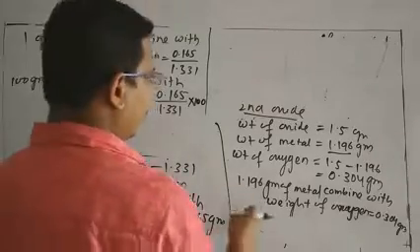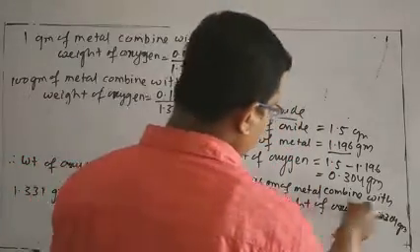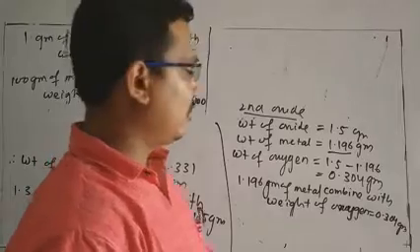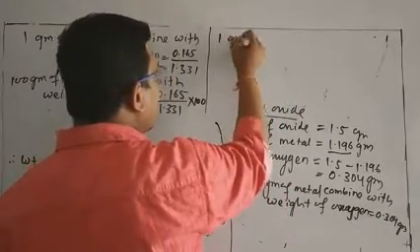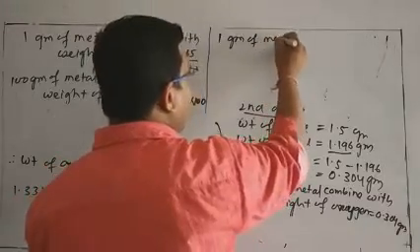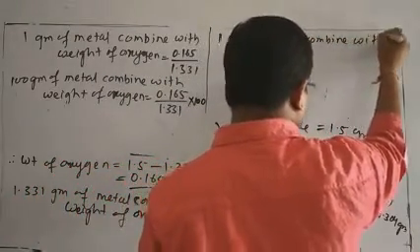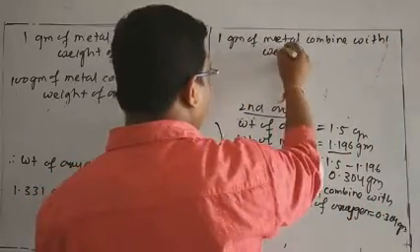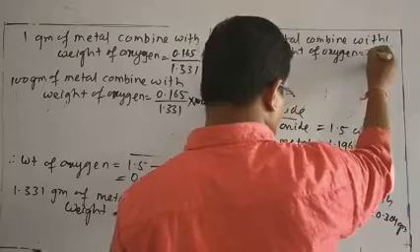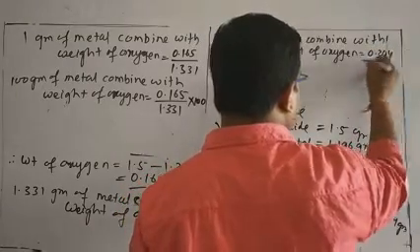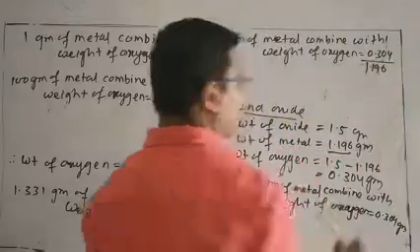Like that, in the second oxide, 1.196 gram of metal combined with the weight of oxygen is 0.304 gram. If you want to find out for 1 gram of metal, the weight of oxygen is 0.304 divided by 1.196.